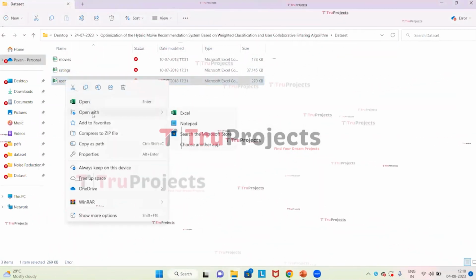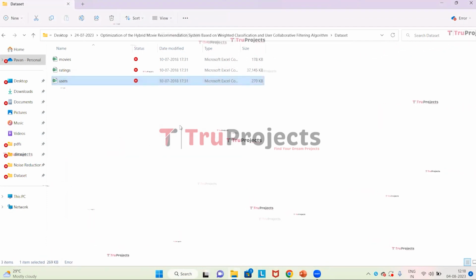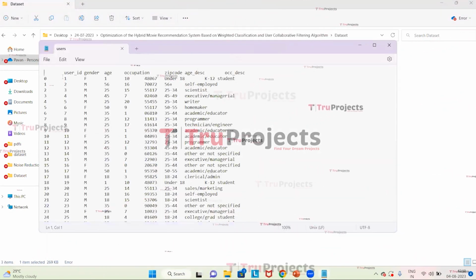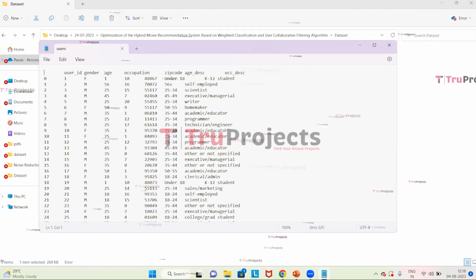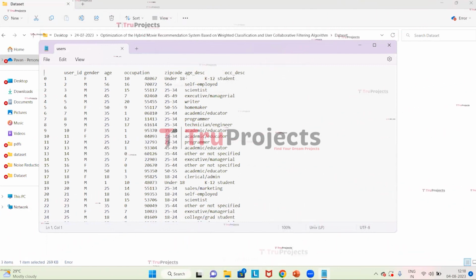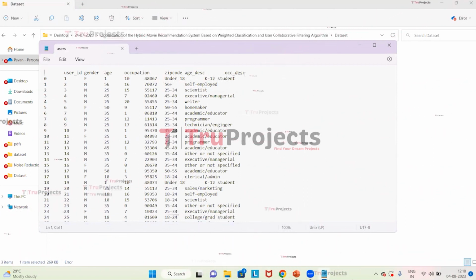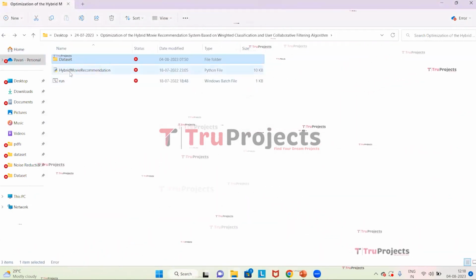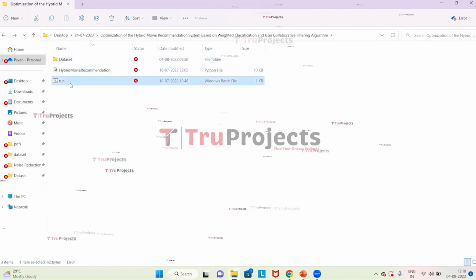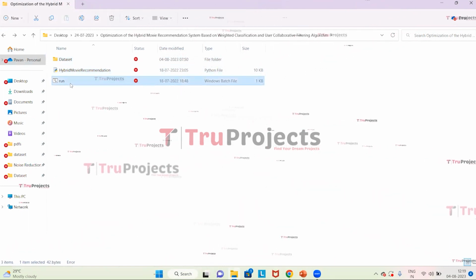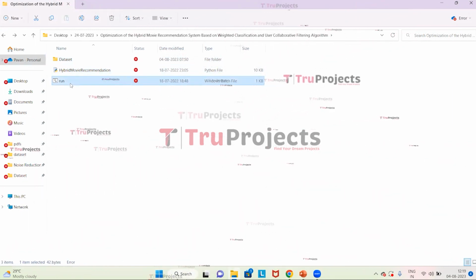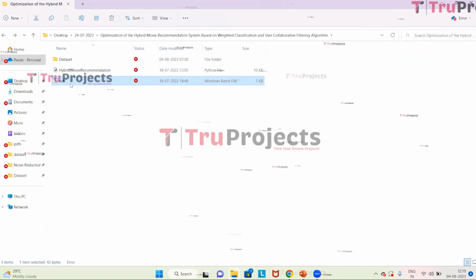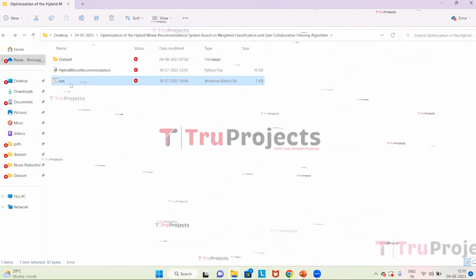And this is user data. In this we have user ID, gender, age, occupation, zip code, age description and occupation description. Close this. And this is the main code file, and this is the run.bat file. Instead of executing the project in the command line interface, we have created a Windows batch file for execution. So double click on it for execution.